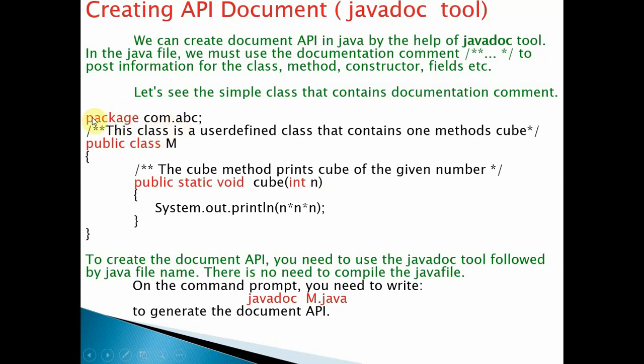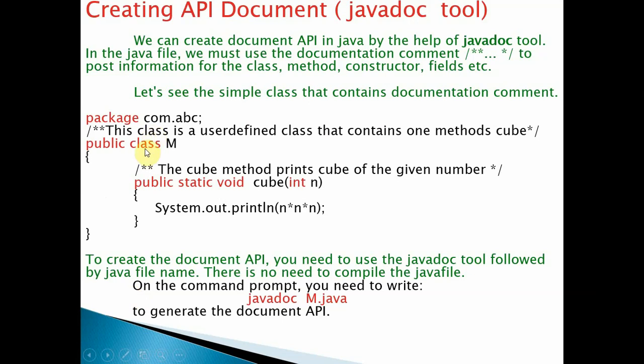Here, this is the document comment, with a forward slash and two stars, as well as ending with a star and a forward slash. What is the purpose of this particular class? We are defining a class here, and we are defining a method here. This class is a user defined class that contains one method, cube. That means it does not define a program, or a set of descriptions over multiple lines. The comment actually defines a class. A class is nothing but a basic element, right?